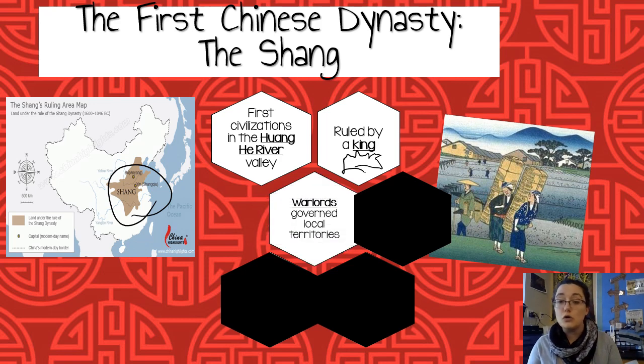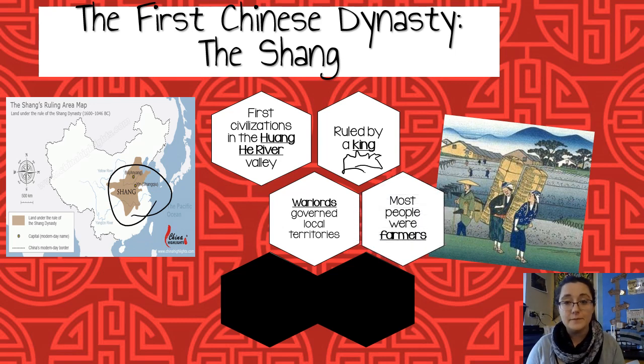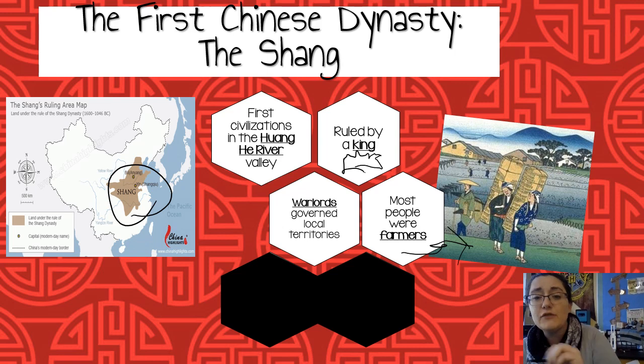Warlords governed local territories. So if you were a good military leader, you would have sort of little local areas, and then the warlords were ruled by the king. But most people were farmers, okay? Just like every other civilization we've studied this year. Farmers are always the backbone of society.